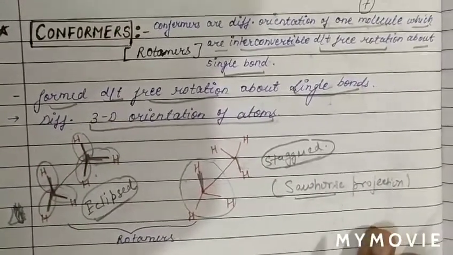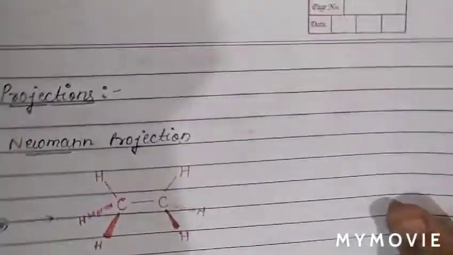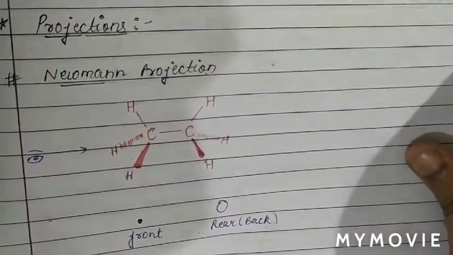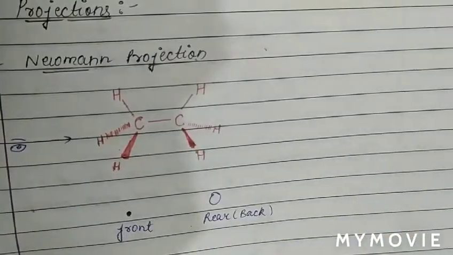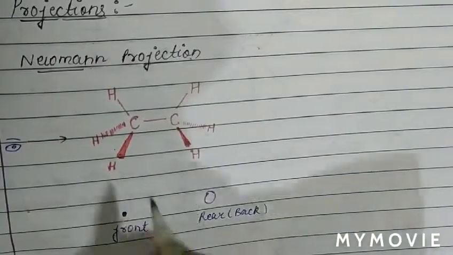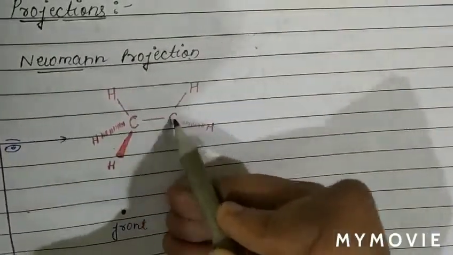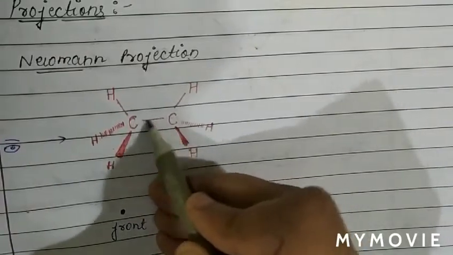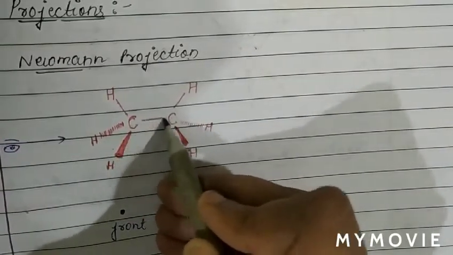Now we will discuss the Newman projection. Basically in the Newman projection we require two carbon atoms. We can see this carbon-carbon bond lies in the plane of paper.